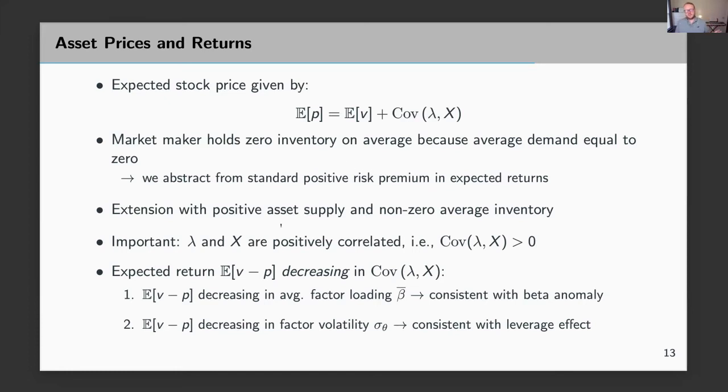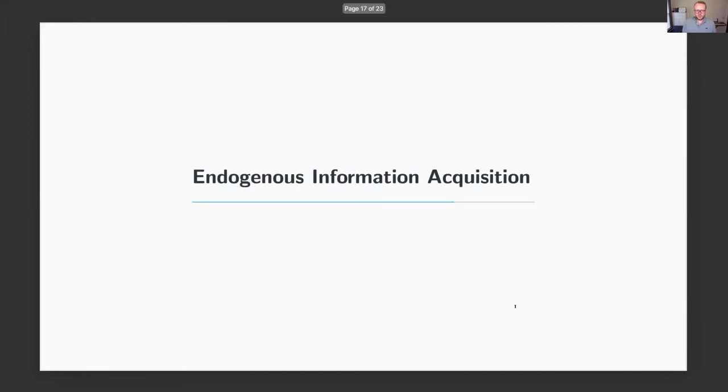So what we show here, just in a nutshell, is that expected returns decrease in this covariance. And this covariance in turn decreases in average factor volatility, and it also decreases in the average factor loading. So we interpret those two findings as being consistent with stylized empirical evidence, because the fact that expected returns decrease with average loadings is referred to as the beta anomaly, and the fact that expected returns decrease with factor volatility is usually called the leverage effect. So those two results happen in our model too.